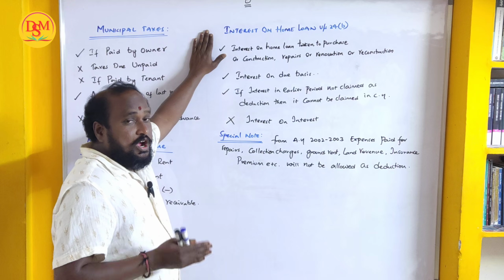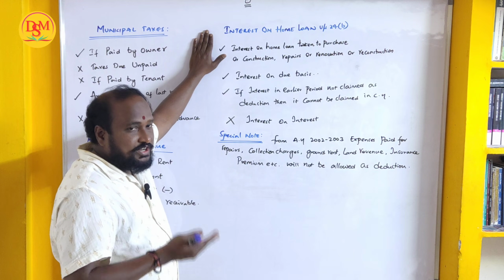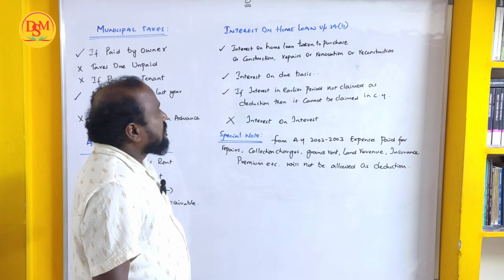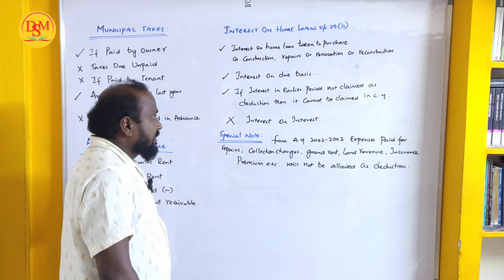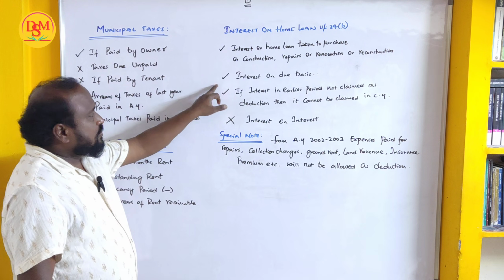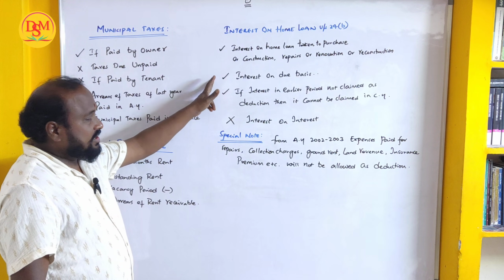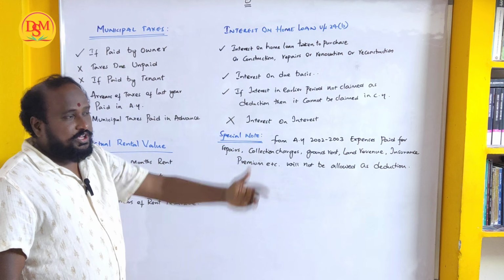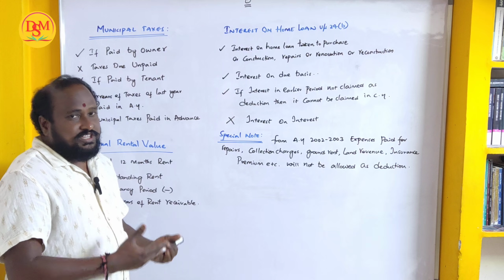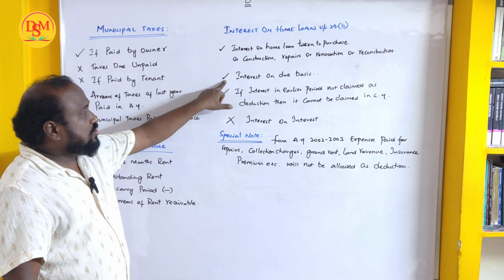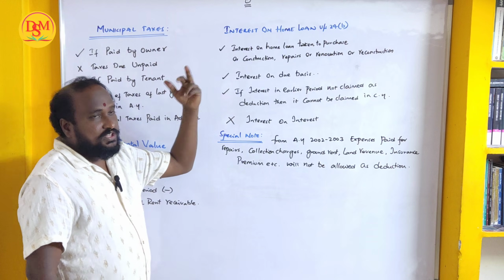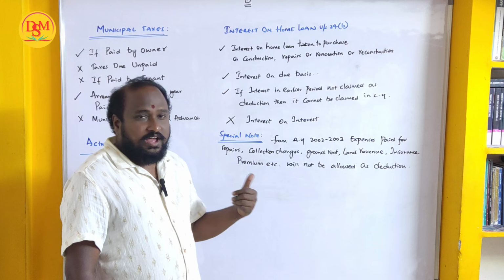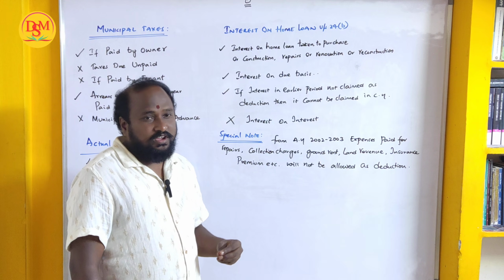Apart from this, there is a point called pre-construction interest that will be discussed in the next video. Interest on a home loan taken to purchase or construct, repair, renovate or reconstruct the house is allowed on due basis. Due basis means if last year's interest was not paid and we pay it this year, we can take it.